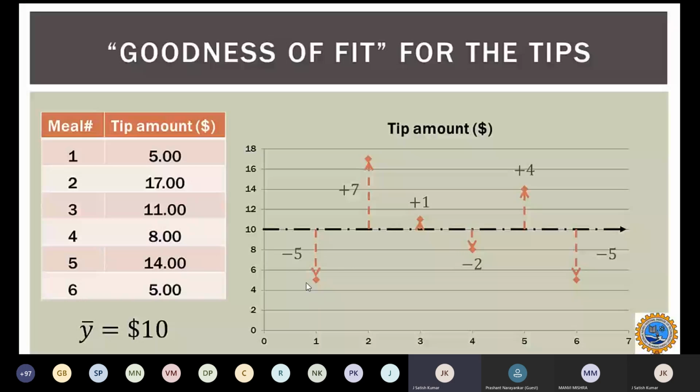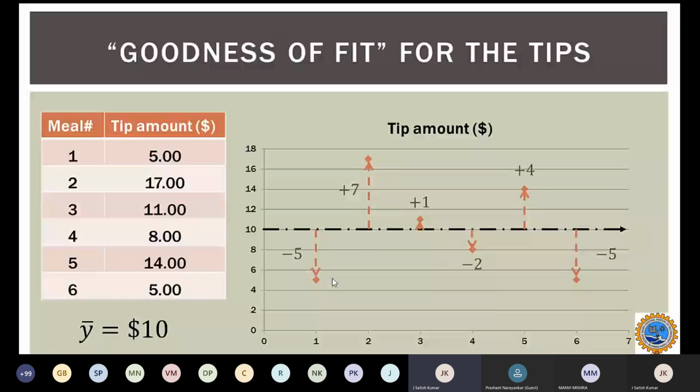The first tip, $5, is minus 5 points away from the mean; the second is more than 7 on the positive side; and the third is just closer to the mean value, and so on and so forth. When we see the difference between our mean and the actual value, we call them residuals, or residual errors.